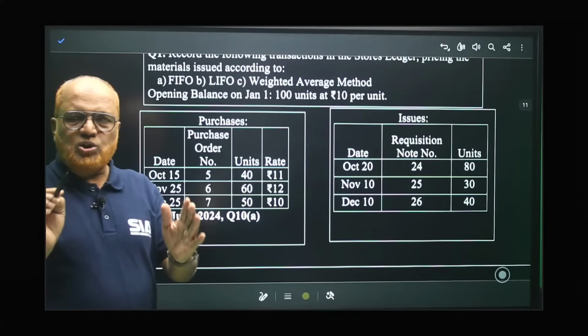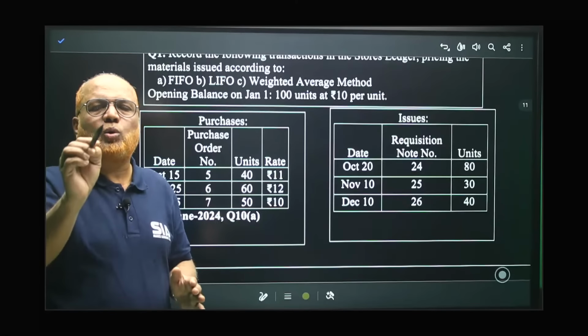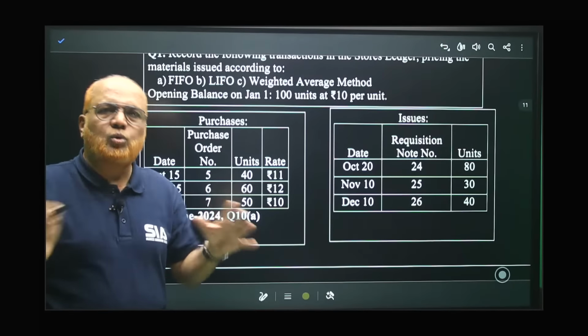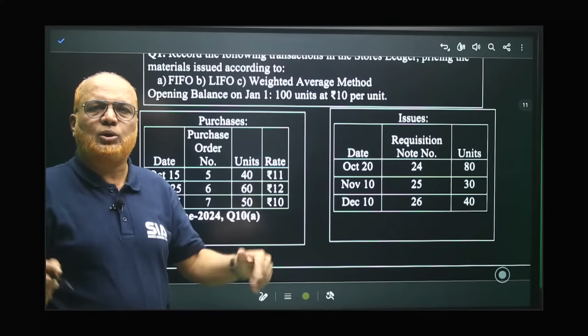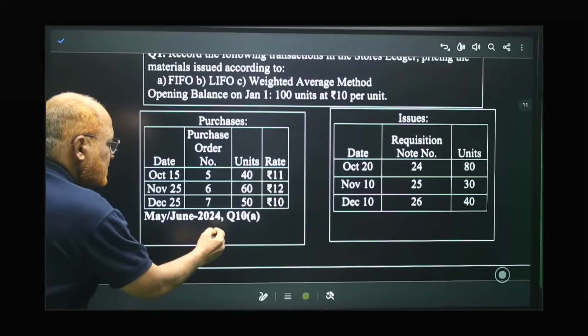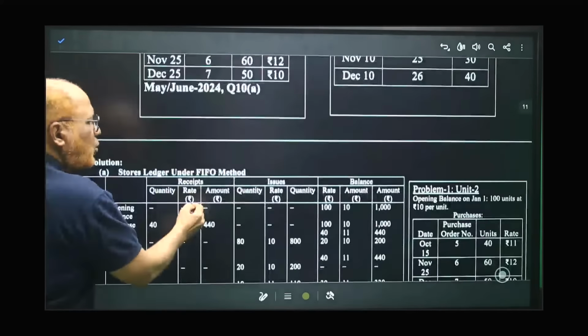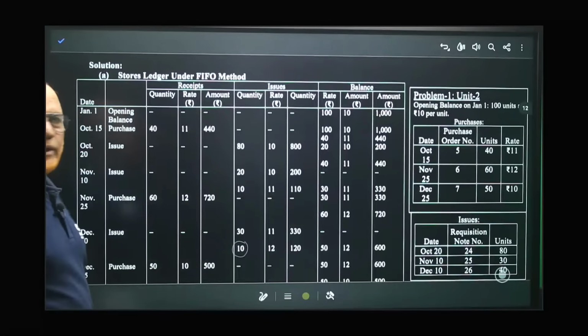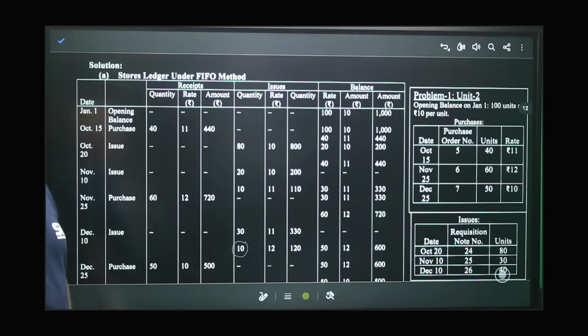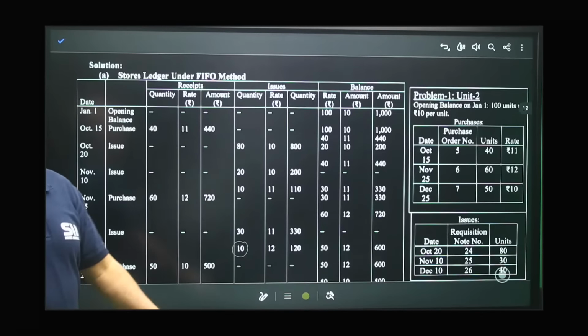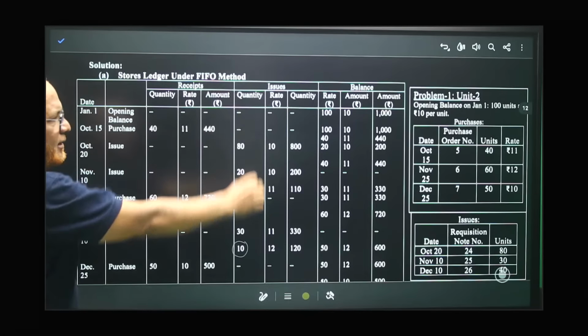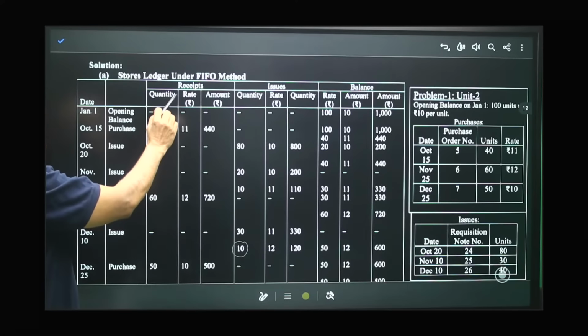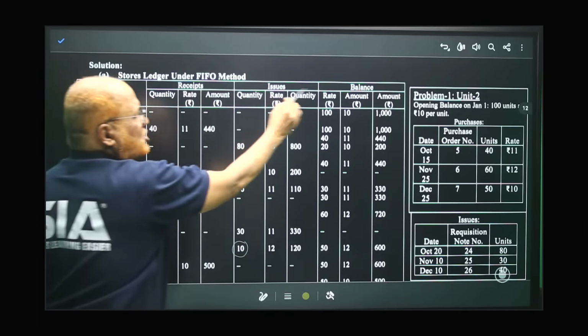So if you watch this video with full concentration, you will be able to understand how to make the store's ledger control using FIFO, LIFO, and weighted average. How the answer will be. Now I'm going to explain. See carefully here. Store's ledger under FIFO method. So what are the columns you have to make? See here. This is the complete table. 3 broad columns you are going to make: receipts, issues, and balance.